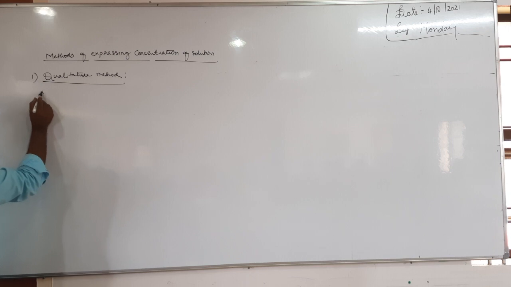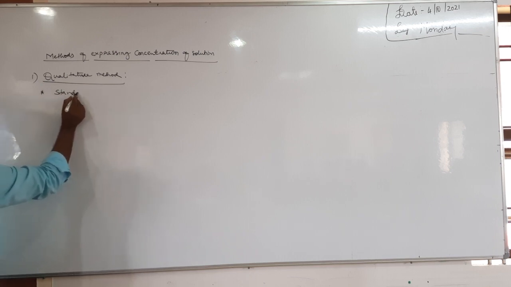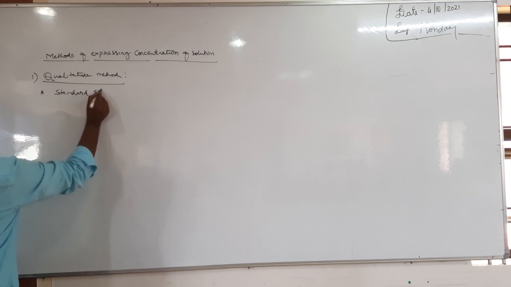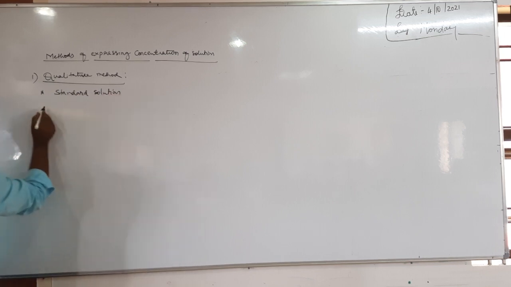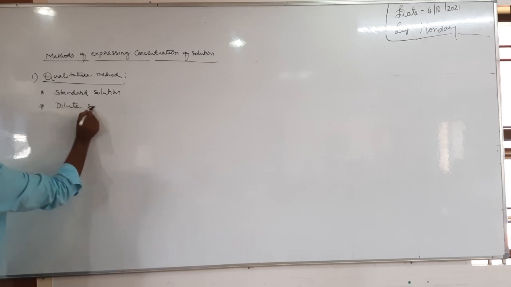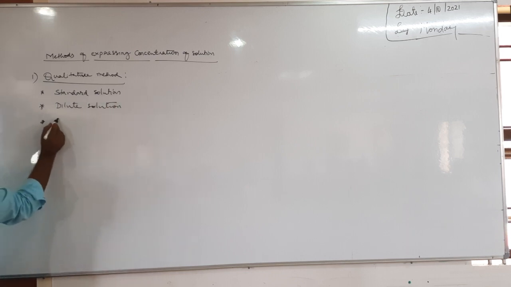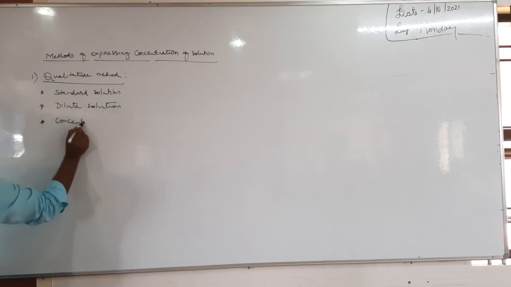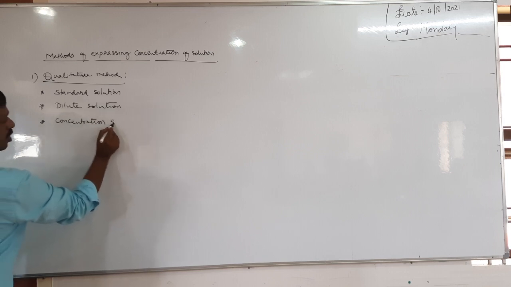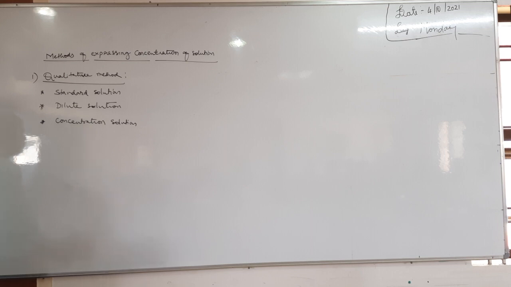Generally we use the terms standard solution, dilute solution, and concentrated solution. These terms can be used qualitatively, not quantitatively, just to check or show the quality, to measure the quality.